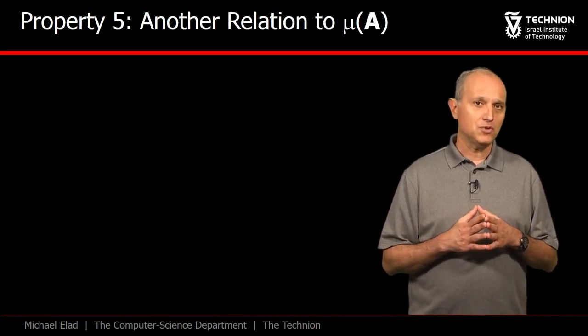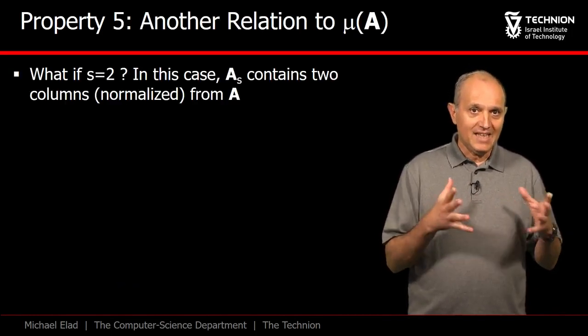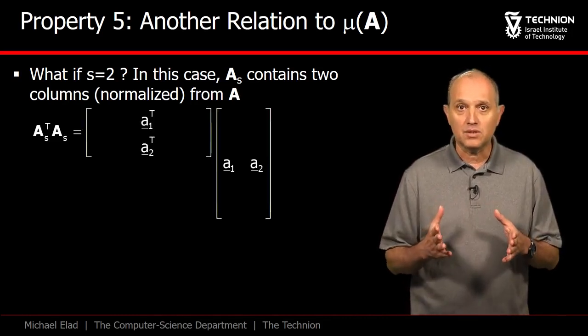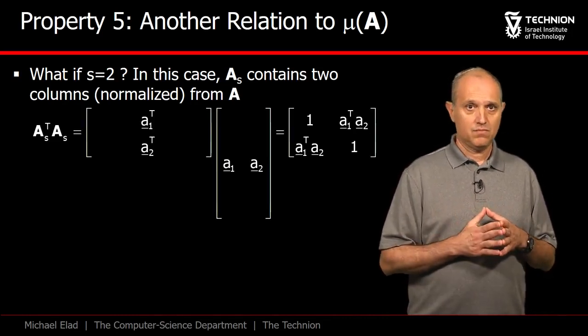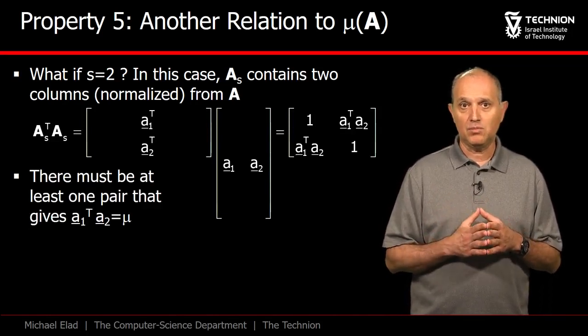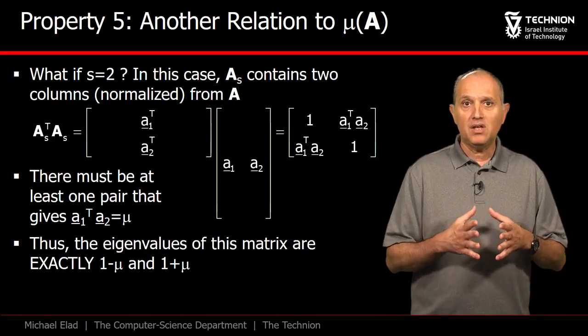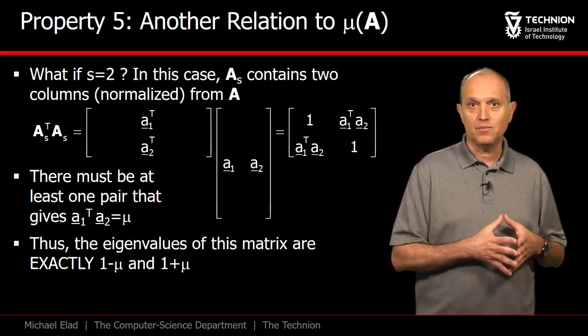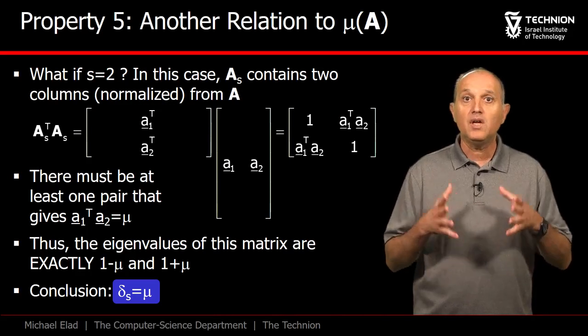What about delta of 2? That means, what happens when S equals 2? In this case, AS has 2 columns, and it looks like this. Considering the extreme case in which the inner product between the 2 columns is exactly mu, we get that the Gershgorin bounds we have just posed are in fact tight. Thus, delta of 2 equals mu.